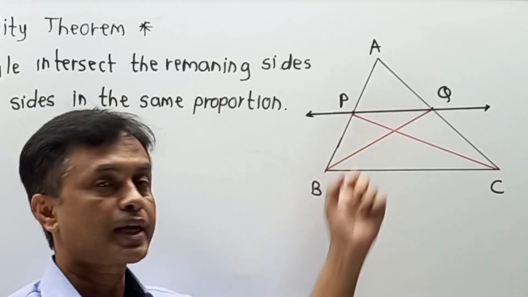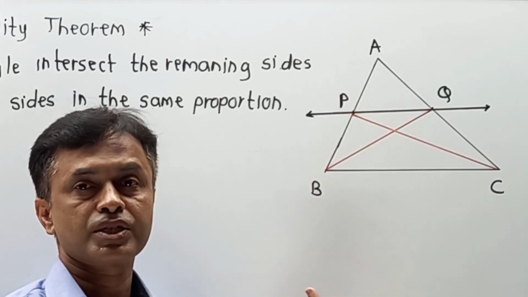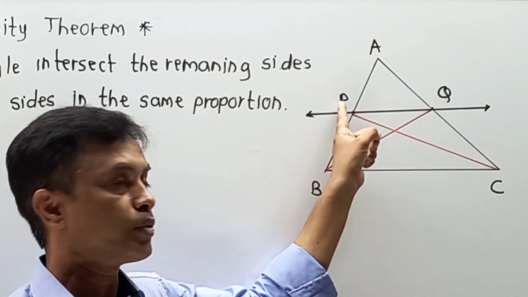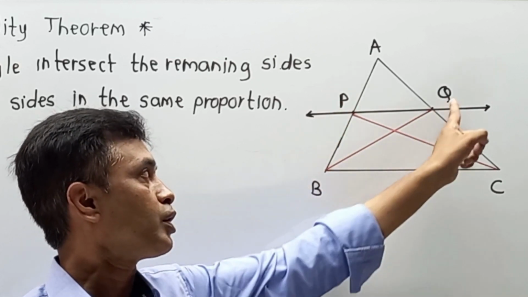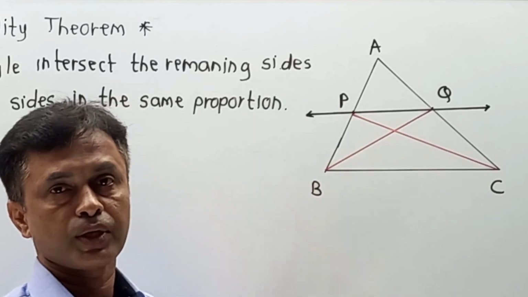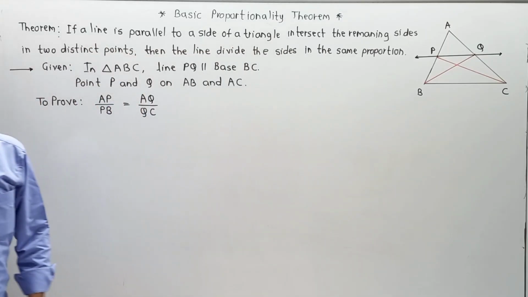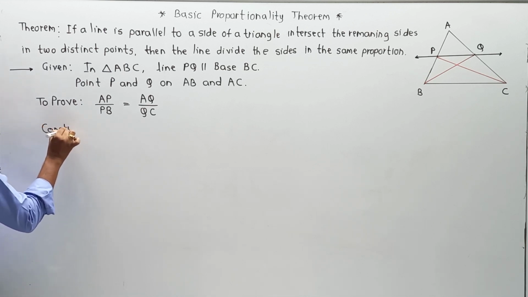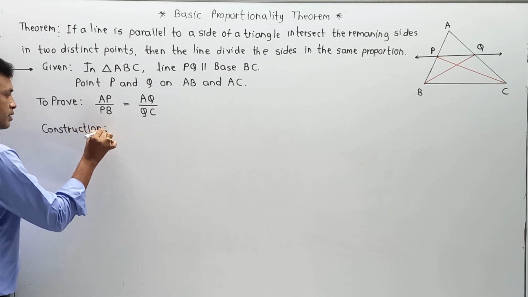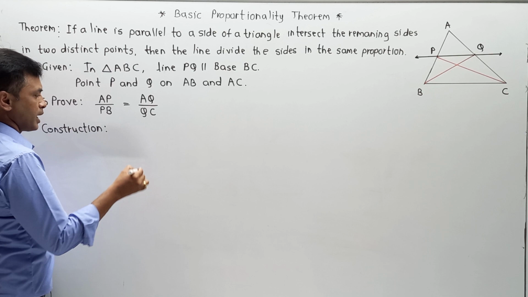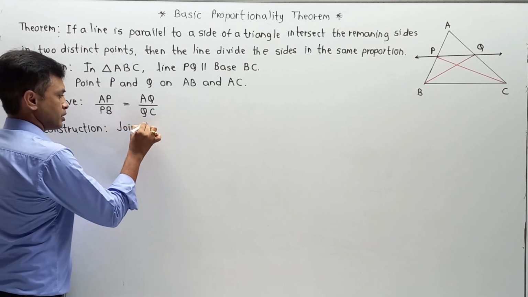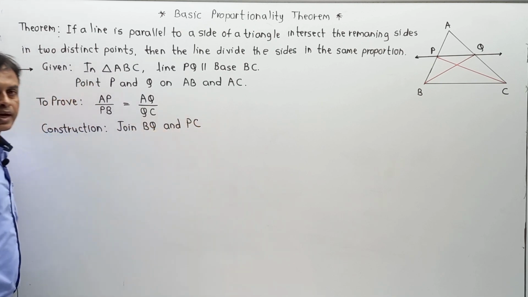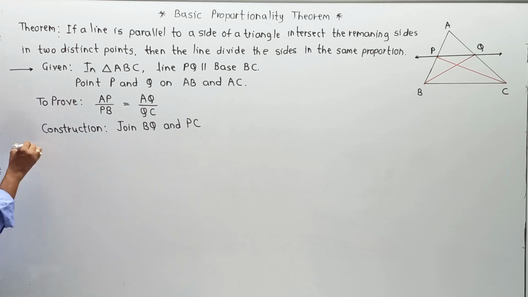Now here all the diagram is in combined structure, so I am going to make a breakup of this diagram and draw additional two diagrams for your understanding. But as we have drawn a construction, first of all we have to explain it as a construction: draw BQ and PC. So I am going to write it over here. Please pay attention. So the next part, construction: join BQ and PC. This is a part as a construction, and after that we are going to start the proof over here.